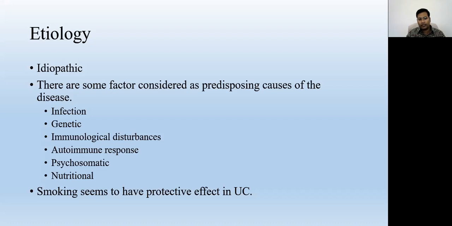That is not exactly true. It doesn't mean everybody should start smoking, but in ulcerative colitis it seems to be a little protective.